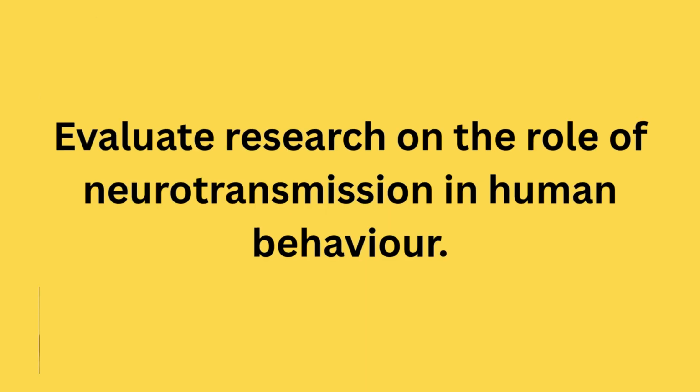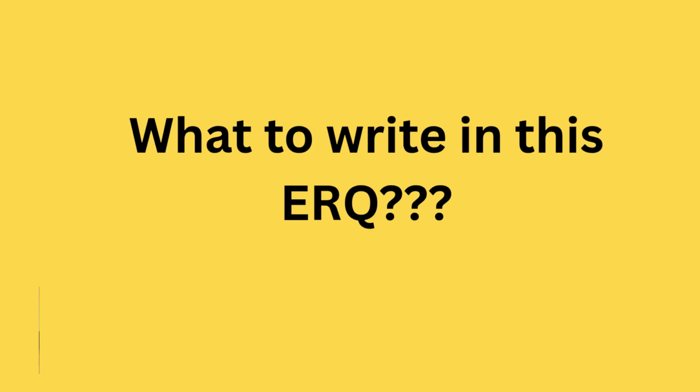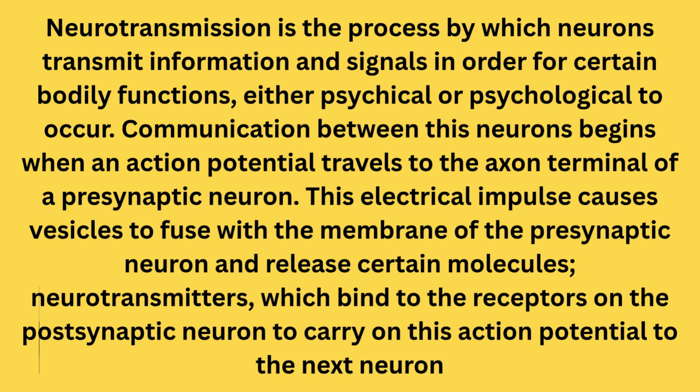Hello everyone. Today we are going to start with a new ERQ, that is, evaluate research on the role of neurotransmission in human behavior. Now it says the command term is evaluate. It means we have to write the strengths and the weaknesses, as we all know, and I have told you many a time in my previous videos. The role of neurotransmission means we have to choose 2 to 4 supporting studies from the neurotransmission chapter in the biological approach. So this is how I start my ERQ.